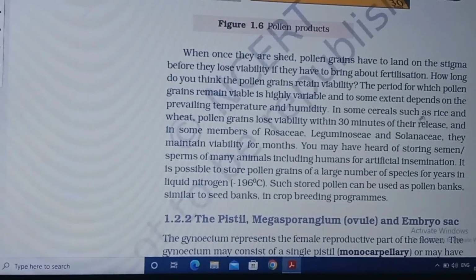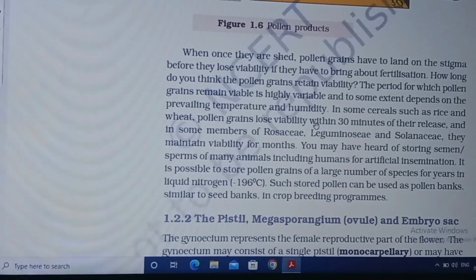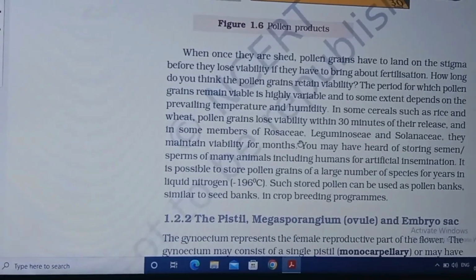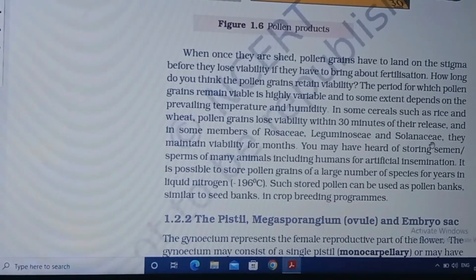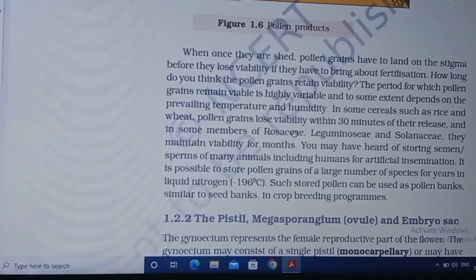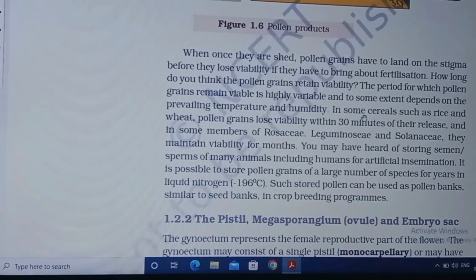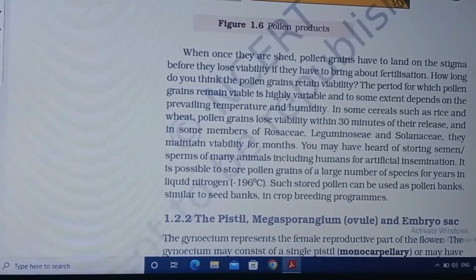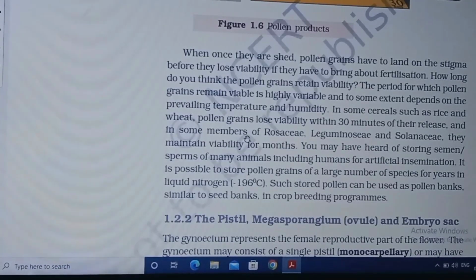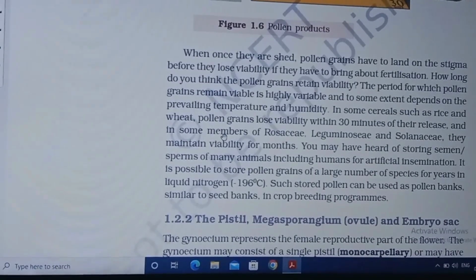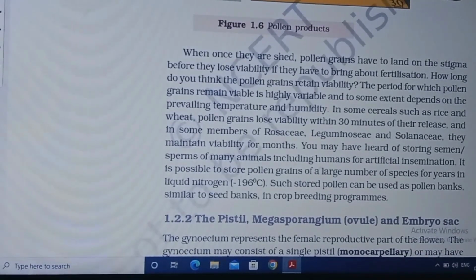In some cereals such as rice and wheat, pollen grains lose viability within 30 minutes of their release, and in some members of Rosaceae, Leguminosae and Solanaceae, they maintain viability for months. You can see this is a very important line of NCERT. In some cereals, rice and wheat, they lose viability within 30 minutes, and in some families like Rosaceae, Solanaceae, Leguminosae, they maintain viability for months.